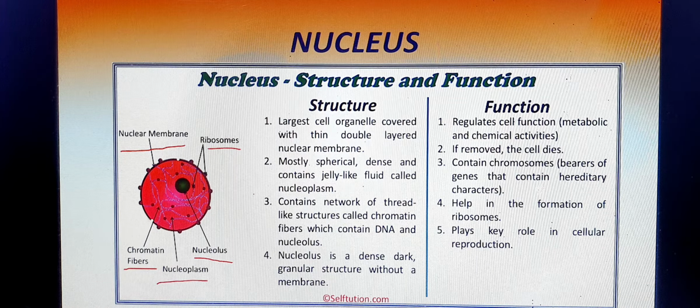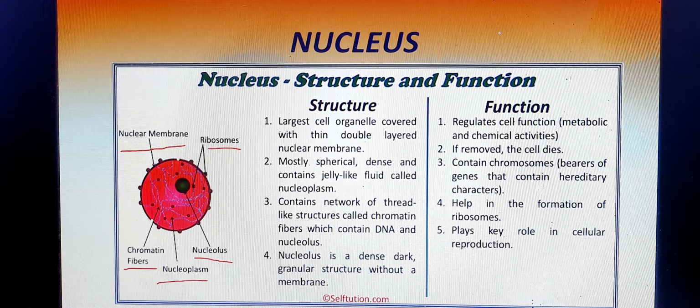It is found in prokaryotes too, but generally there is no definite nuclear membrane, such as in bacteria. Eukaryotic cells are either uninucleated or multinucleated, depending on the type. The nucleus is generally a spherical, dense organelle. It is bounded by a double layer structure, right? It is surrounded by cytoplasm, which is present between the cell membrane and the nuclear membrane. So cytoplasm is the borderline where the nuclear membrane attaches, right? And you will find that the nucleoplasm consists of all the basic parts.